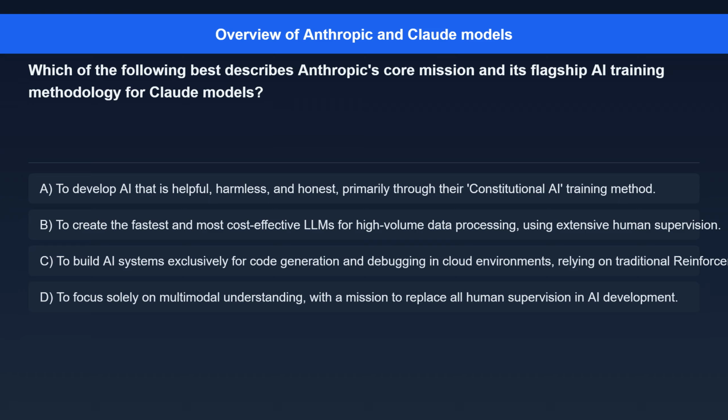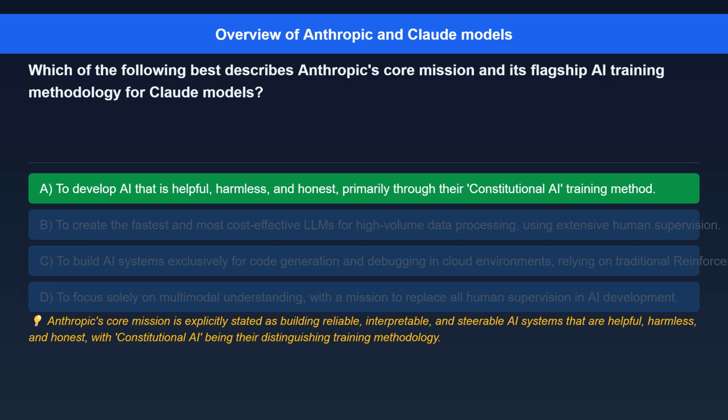Option C. To build AI systems exclusively for code generation and debugging in cloud environments, relying on traditional reinforcement learning from human feedback, RLHF. Option D. To focus solely on multimodal understanding, with a mission to replace all human supervision in AI development.